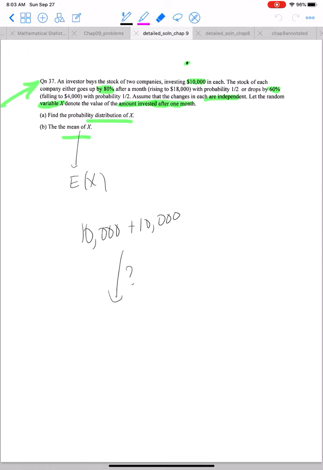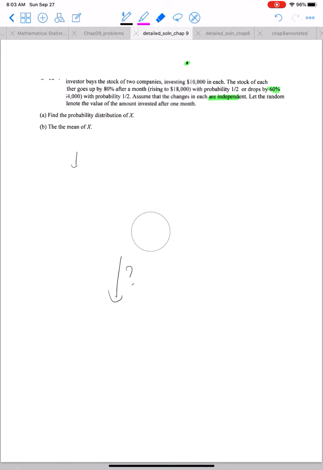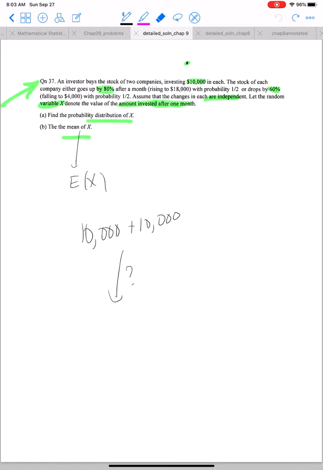So now in this question, an investor buys stocks of two companies, investing 10,000 in each. The stock of each company either goes up by 80% after a month, which becomes 18,000, with probability 1/2, or drops by 60%, falling to 4,000, with probability 1/2.